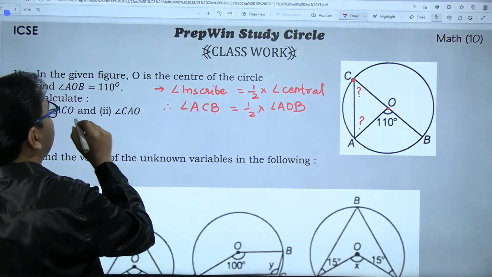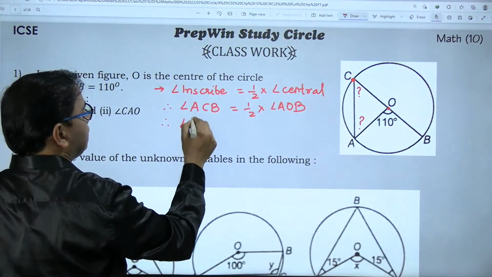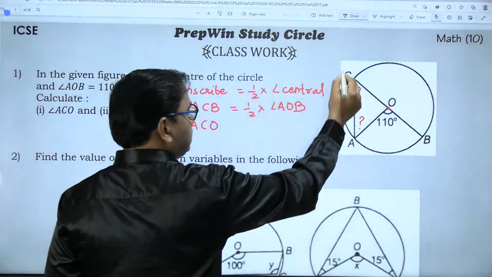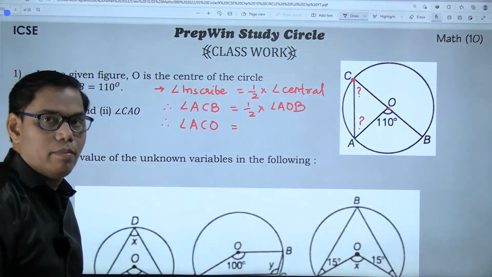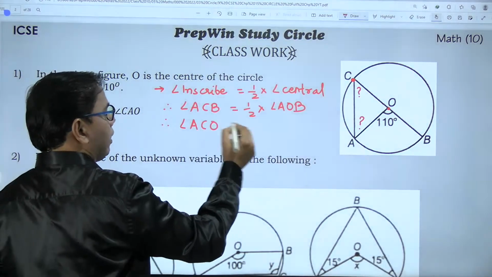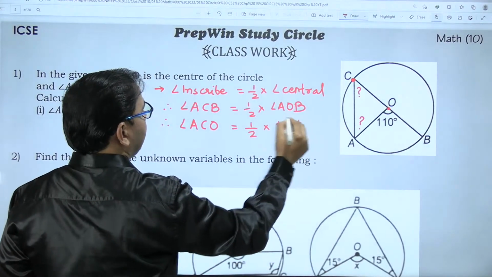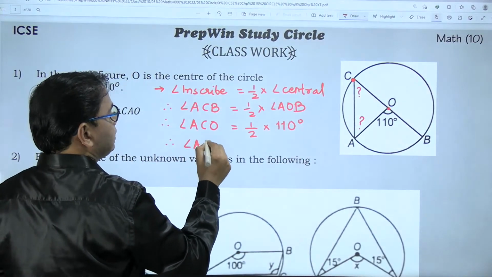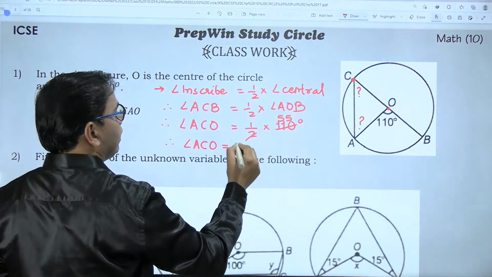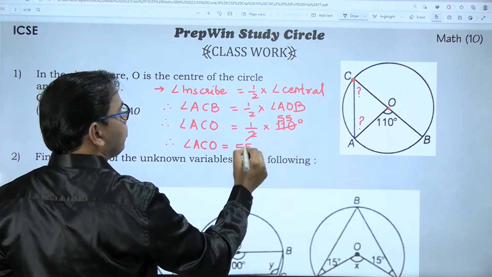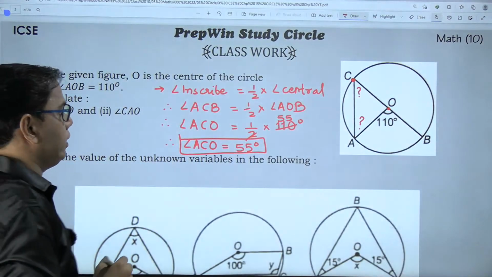So I have to find angle ACB. Another name for angle ACB is ACO. ACB or ACO are different names of the same angle. So this is half into 110. And here we have our first answer. Angle ACO is equal to what? 55 degrees. When you divide 110 by 2, you get 55 degrees. So here I have my first answer, that is 55 degrees. Correct?